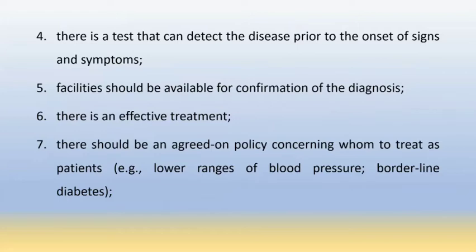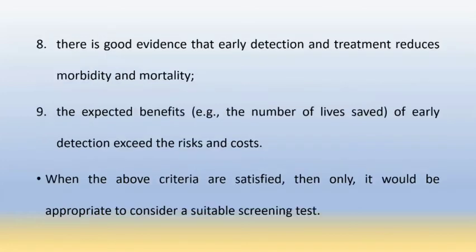Then there should be a test that can detect the disease prior to the onset of signs and symptoms. The facility should be available for confirmation of the diagnosis. There should be an effective treatment. There should be an agreed policy concerning whom to treat as a patient. Then there is good evidence that early detection and treatment reduces morbidity and mortality. And the expected benefit of early detection should exceed the risk and cost. When all these criteria are satisfied, only then would it be appropriate to consider a suitable screening test.